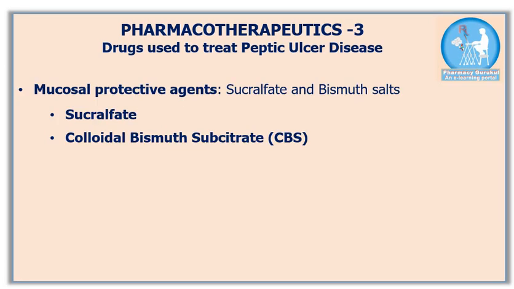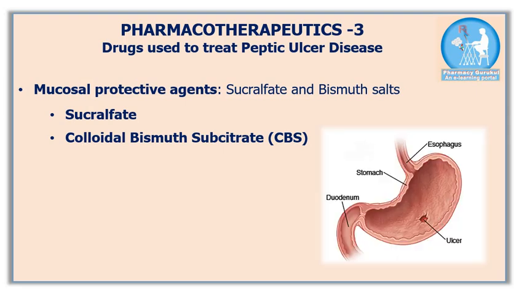The next category of drugs used to treat peptic ulcer is mucosal protective agents. Examples of mucosal protective agents are sucralfate and colloidal bismuth subcitrate. Sucralfate is a complex of sulfated sucrose and aluminum hydroxide. In the acid environment of the stomach, it forms a gel and sticks to the ulcer base.